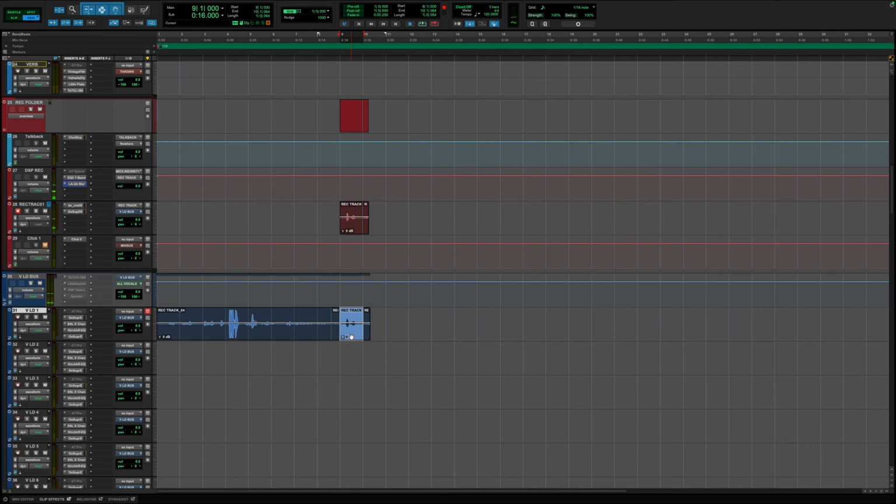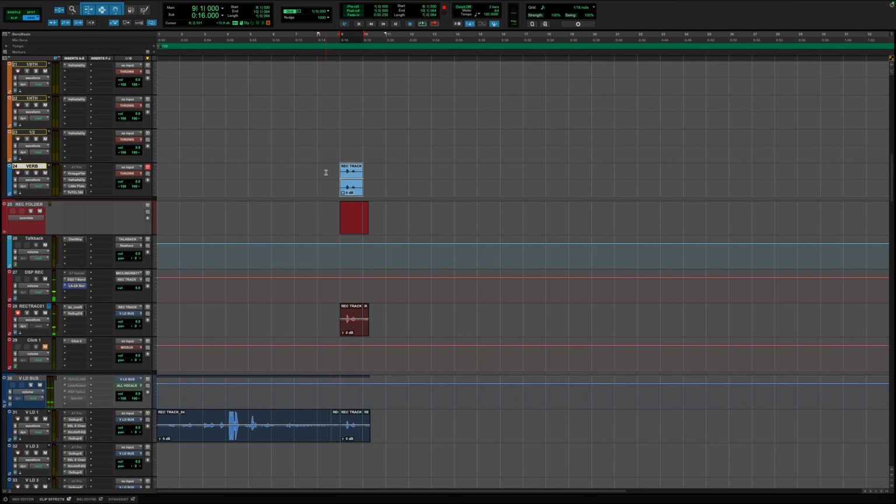So Command C, come down here. Now we have our stereo take, right? We have two of the same source takes, pasted onto two mono tracks. Now I'm going to do Command X, which is cut, because we don't need multiple takes of the same thing. Or whatever that is in your DAW. We still copied the take. Come up to our verb throw, and now that allows us to do a stereo throw, because like I said, we're using stereo effects.